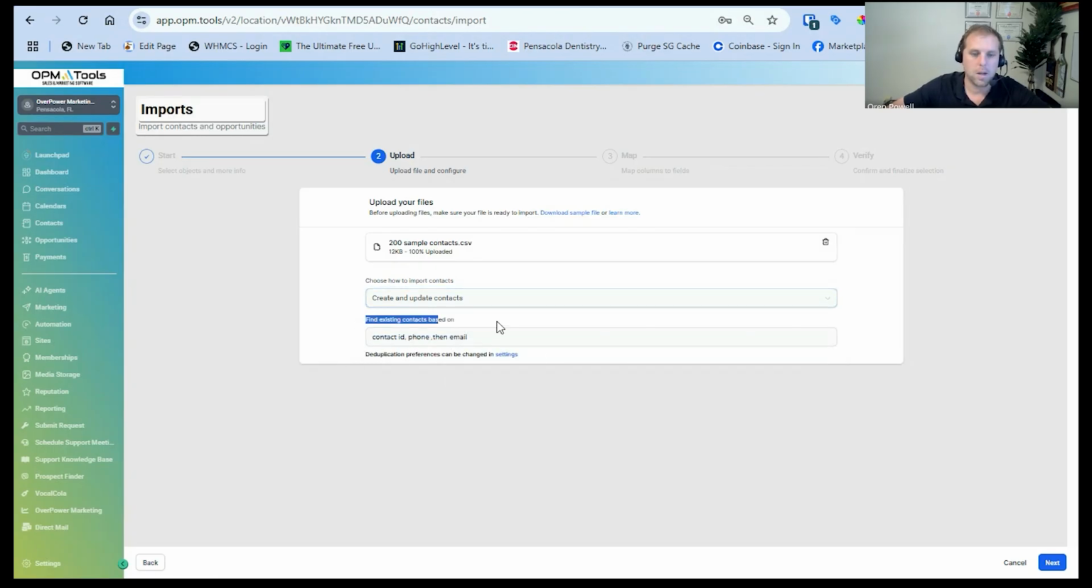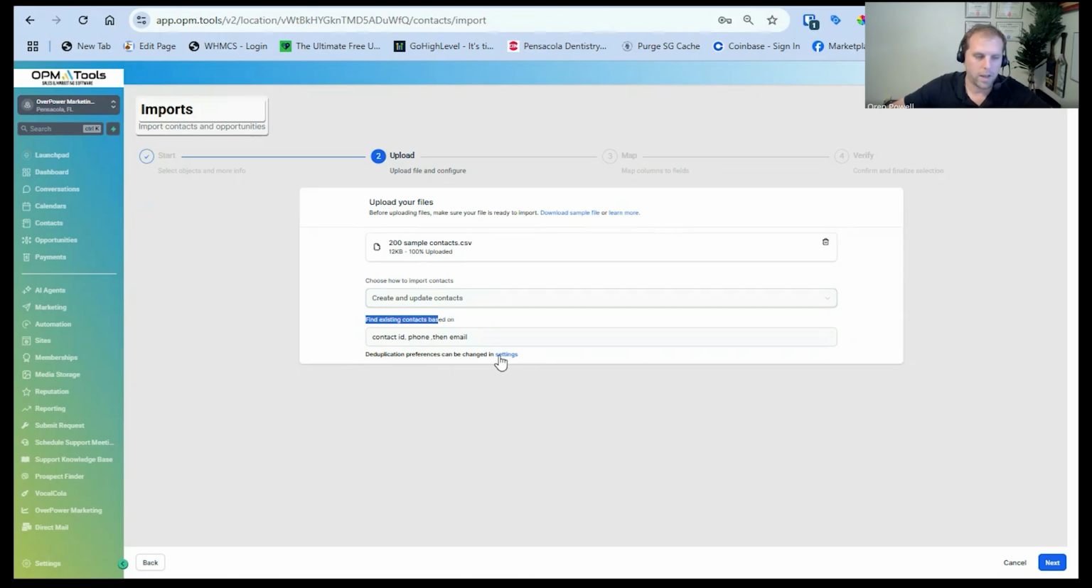Next thing is it's going to check for existing contacts, making sure that no duplications are allowed inside the system. If you ever want to turn it off where you allow duplications, some people want that, you can just go into your settings option and turn that off. But in most cases, you don't want to duplicate your contacts.